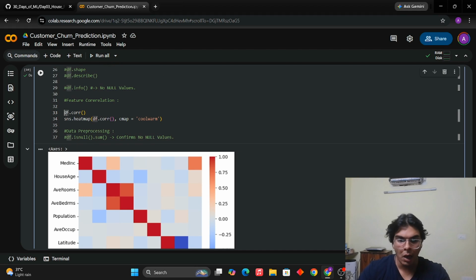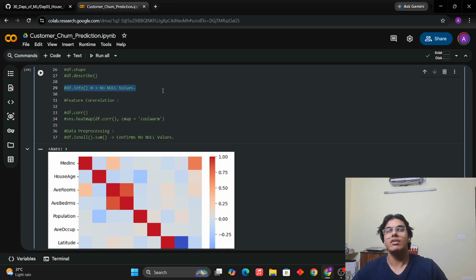Now, like we did above with df.info, it gives us an idea as to what is the non-null sum. But just to confirm whether we did not miss any missing values, we type this statement right here. It is very important. It is the most classical way to check for missing values in machine learning data sets. So df dot isnull dot sum.